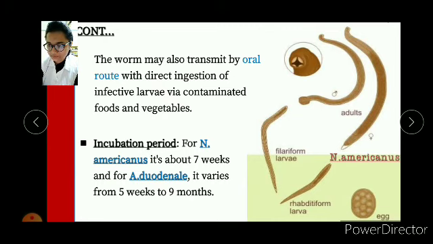This is the gap. For Necator americanus, it's about 7 weeks, and for Ankylostoma duodenale, it varies from 5 weeks to 9 months. There is a picture I have attached to it. For your kind information and reference, you can view this.